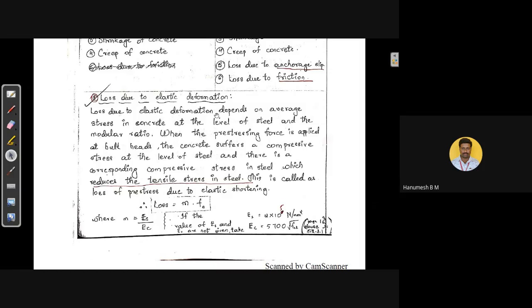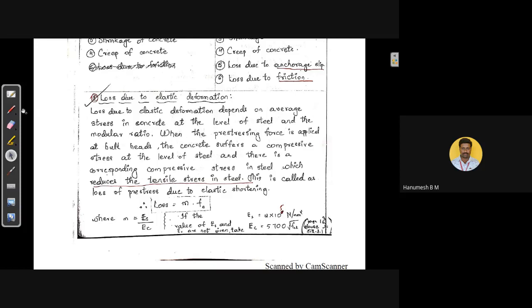The loss due to elastic deformation depends on the average stress in concrete at the level of steel. In the previous chapter, that is in the first module, we have studied about the losses at the extreme fibers, means at the top fiber and at the bottom fiber. Now we need to concentrate on the stress in the concrete at the level of steel.